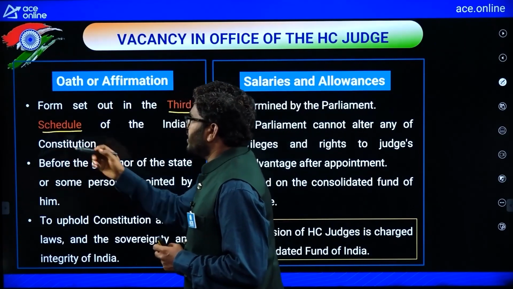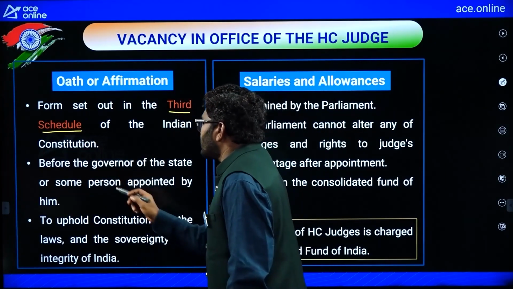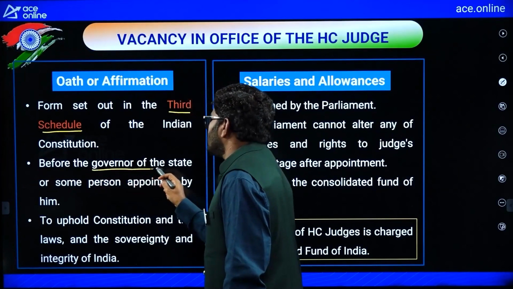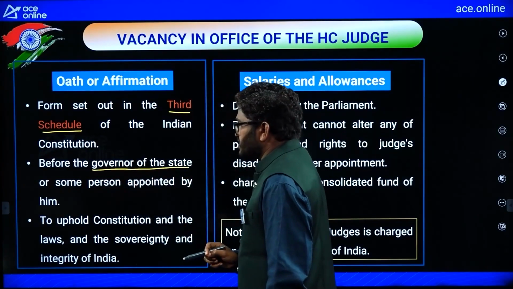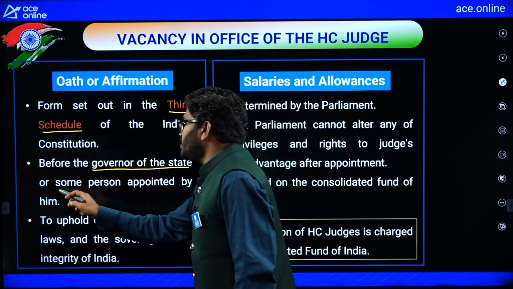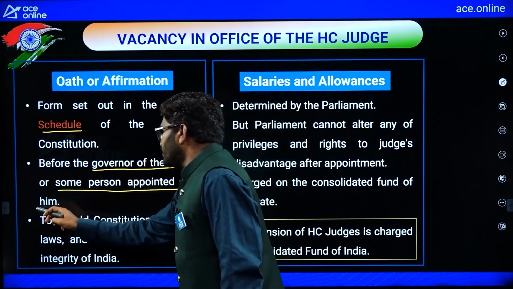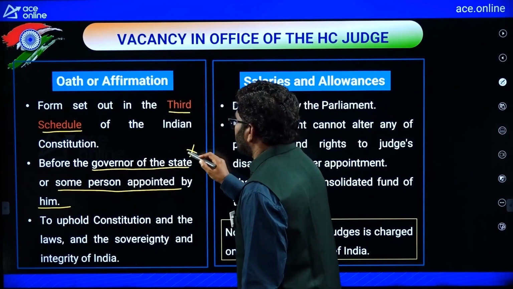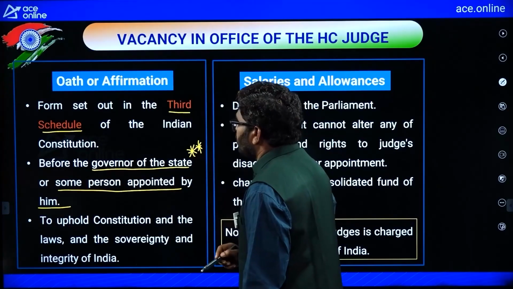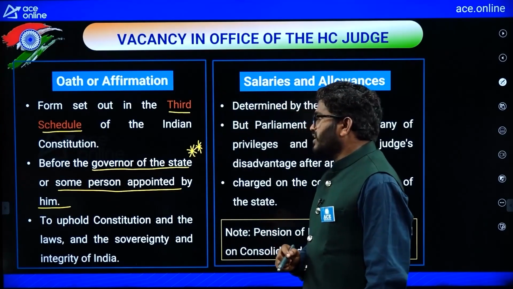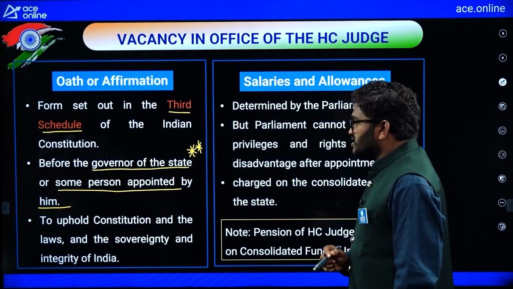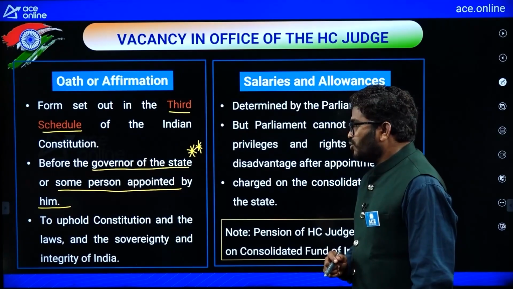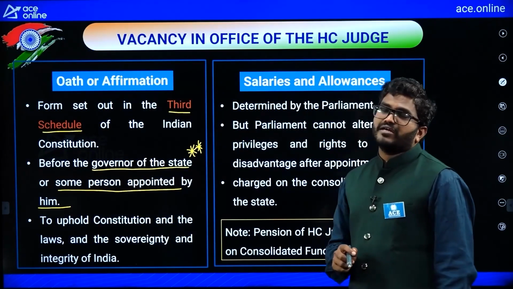This oath or affirmation is done before the governor of the state or some person appointed by him, to uphold the Constitution and the laws and the sovereignty and integrity of India.